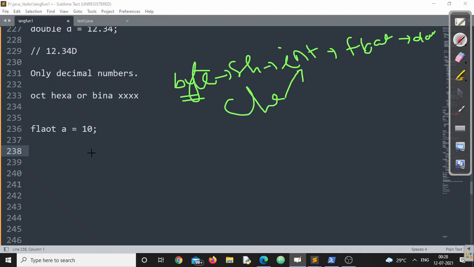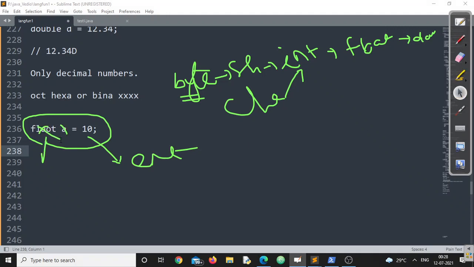Now remember the point. If I am writing float A is equal to 10, 10 is which kind of literal? Integer literal. Float is a float variable. I may have written the spelling of float wrong, I'm pretty bad at spelling, so please ignore the spelling mistakes.